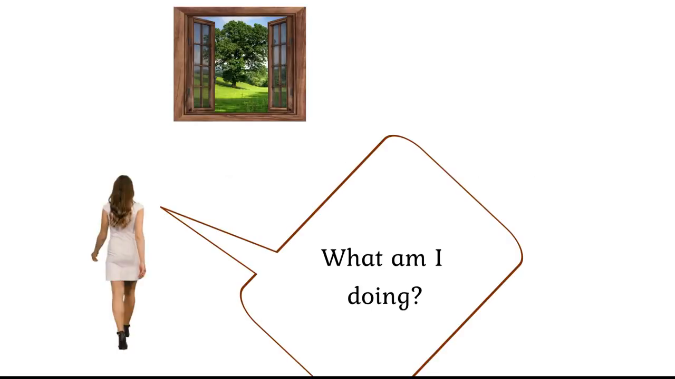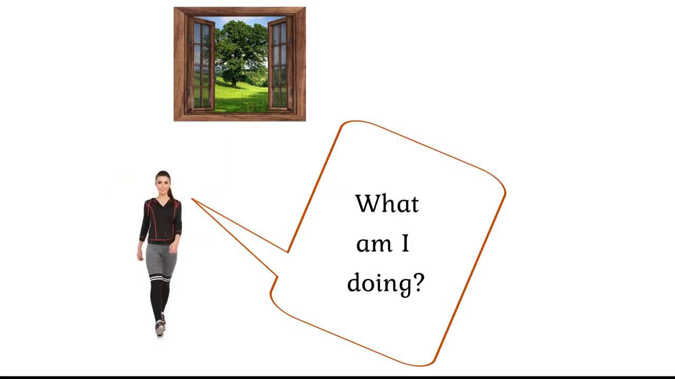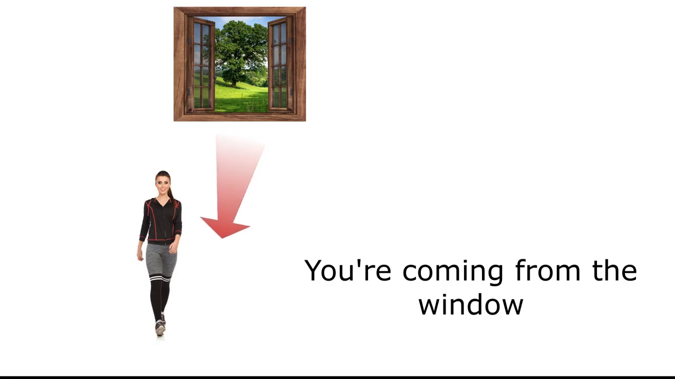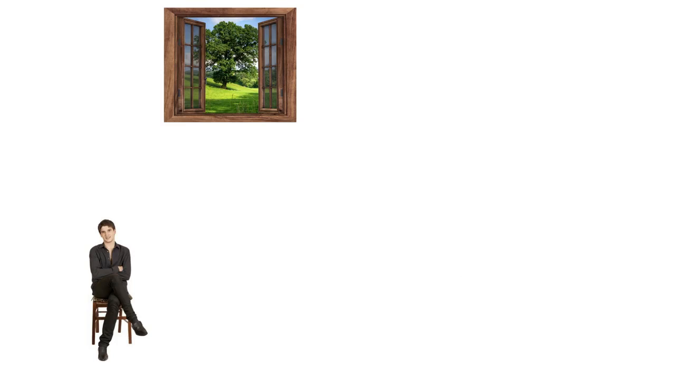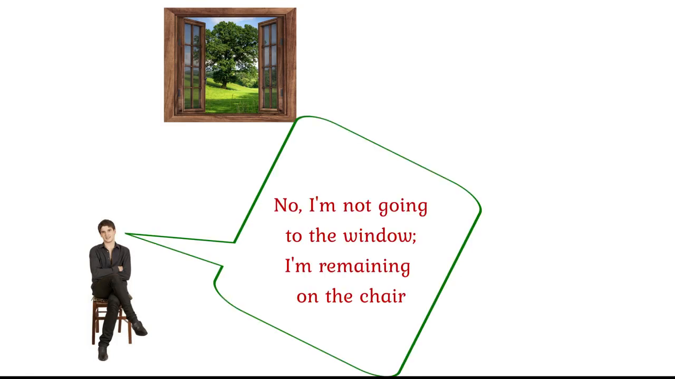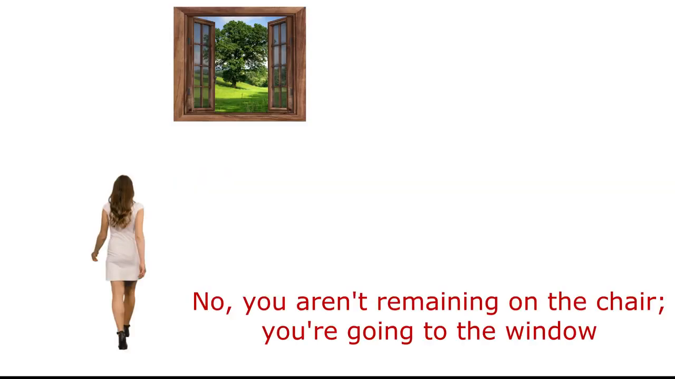Remaining. What am I doing? You're going to the window. What am I doing? You're coming from the window. Are you going to the window? No, I'm not going to the window. I'm remaining on the chair. Am I remaining on the chair? No, you aren't remaining on the chair. You're going to the window.